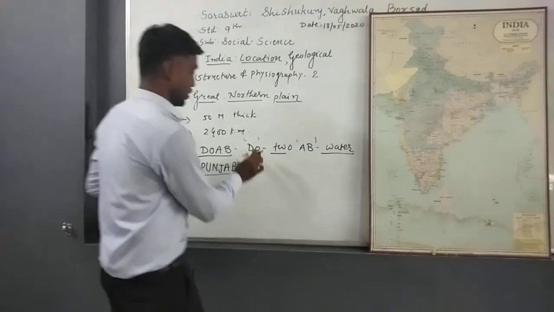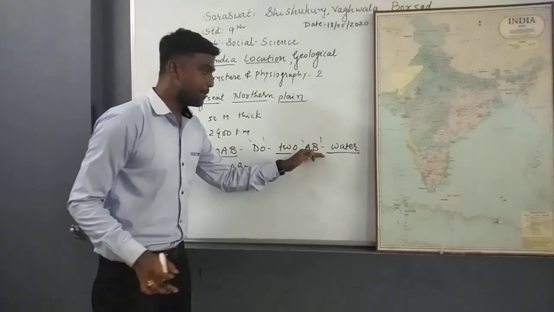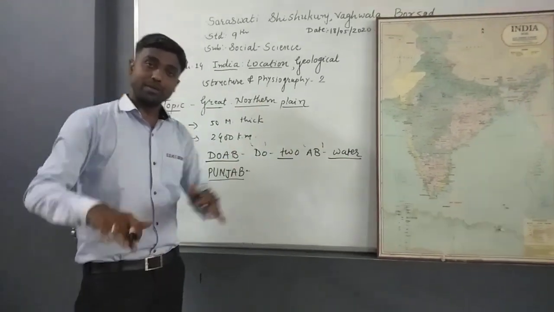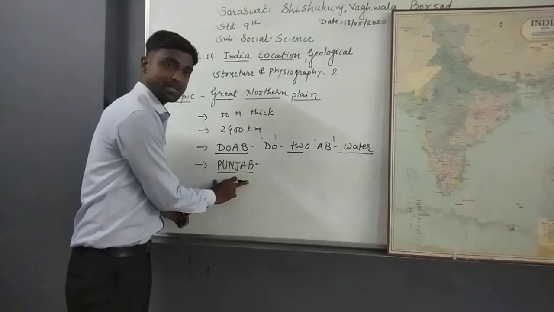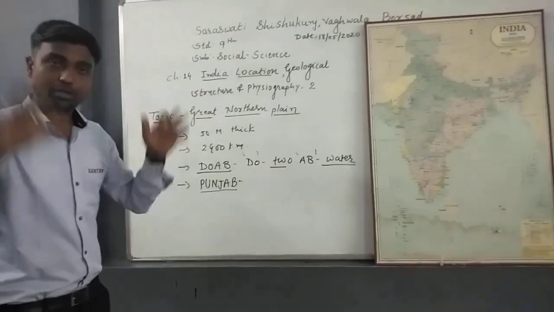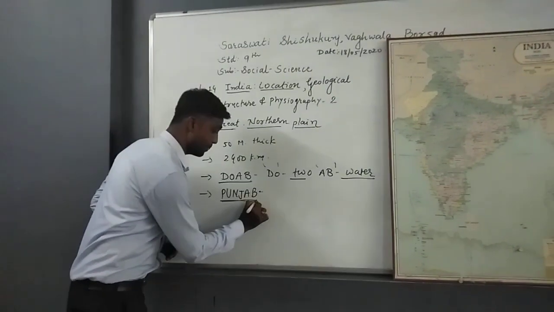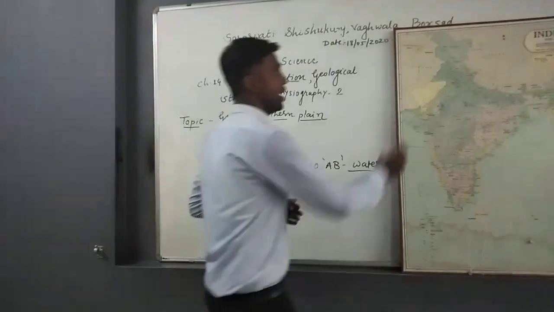Now you just see that Do means two and Ab means water. So Doab means the area between two rivers. In the same way, Punjab means the area between five rivers, or the area having five rivers. That is why it is called Punjab, because in Punjab we can find five rivers flowing.